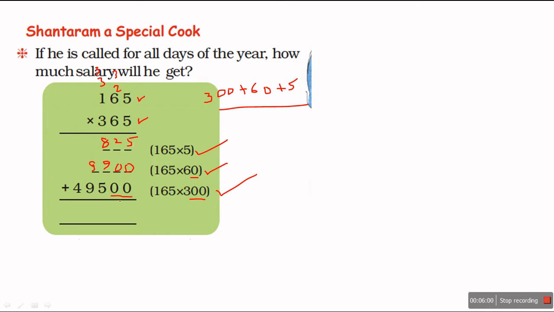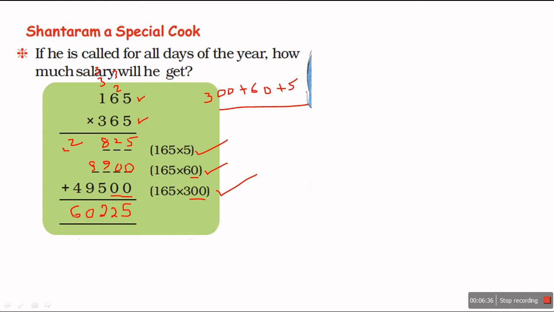Now I will add these: 5, 2, 8 and 9, 17 plus 5, 22, carry over 2. 9 plus 5, 9 plus 9, 14, and 9 plus 9, 18 plus 2, 20, 0, carry over 2. 4 plus 2, 6.